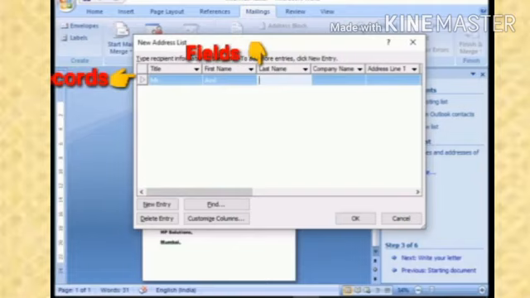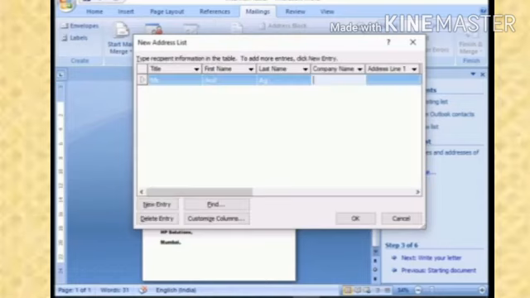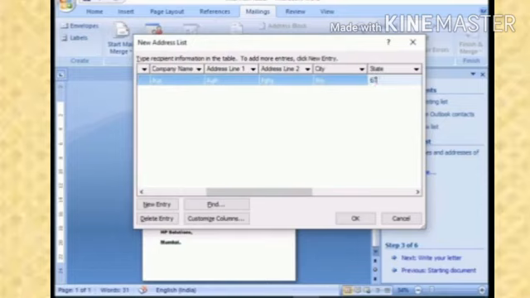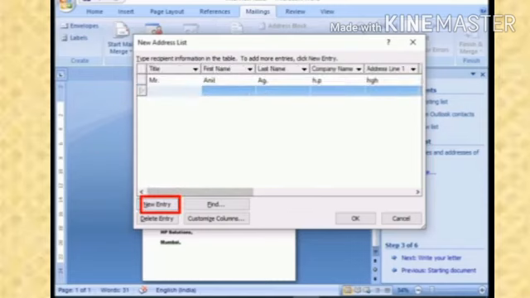These are called the columns or fields, and rows are called the records. Columns are called the fields. Suppose Agarwal, in short I am writing company name HP, address line, anything you can write here. City name, suppose Bareilly, and pin code is this. Then this entry will be completed, and put a new entry.